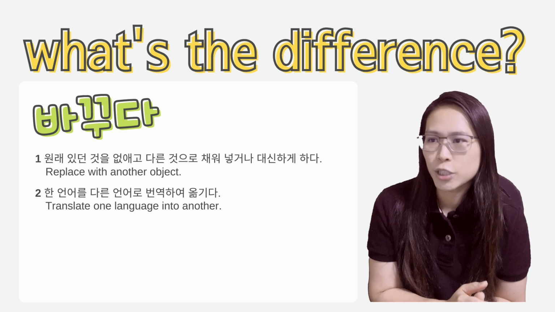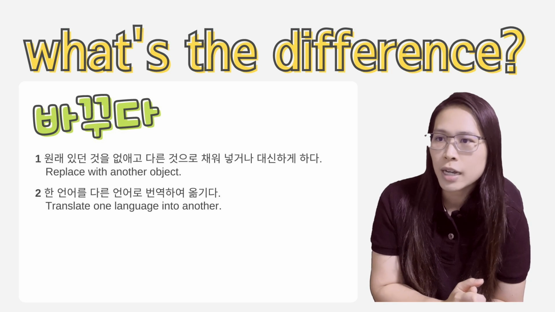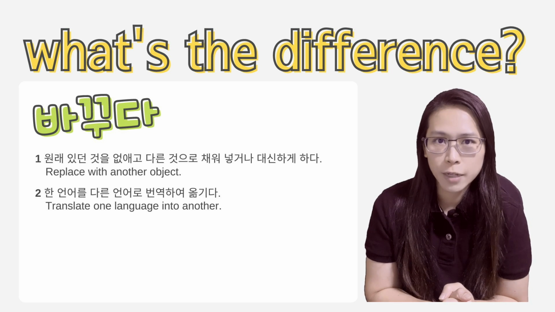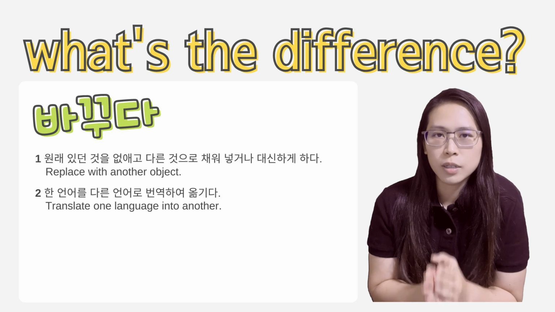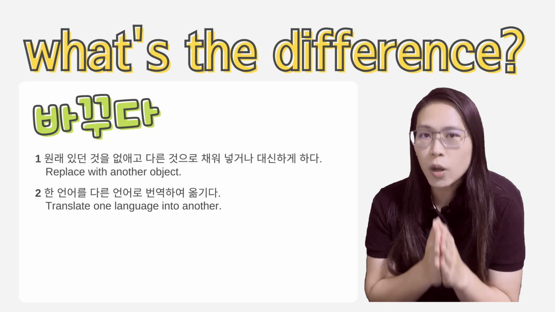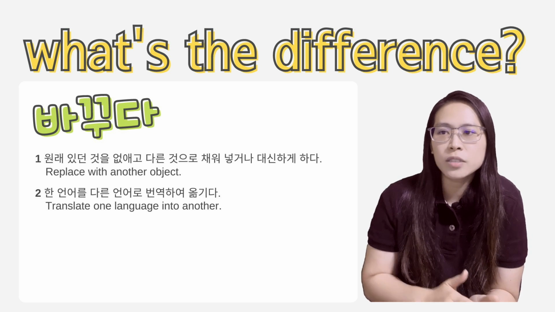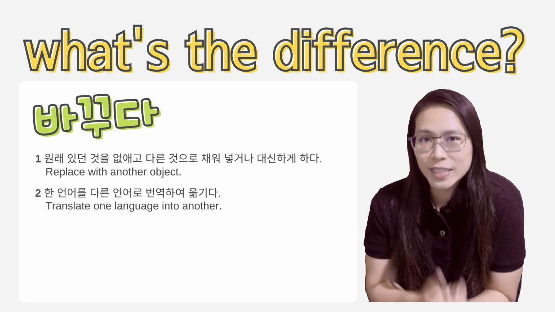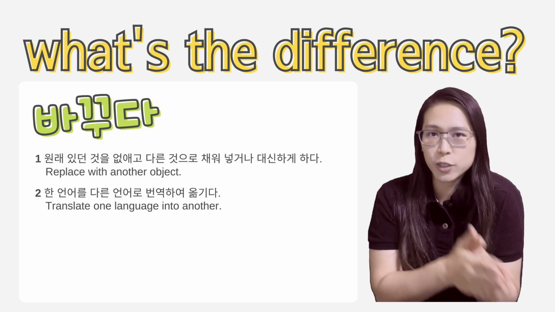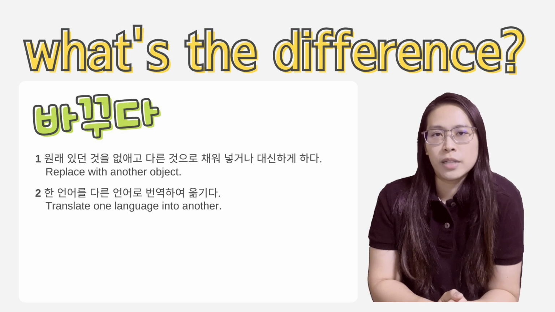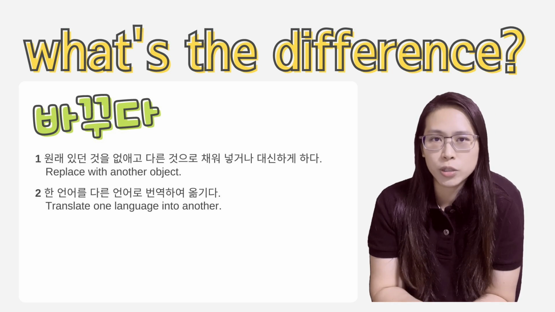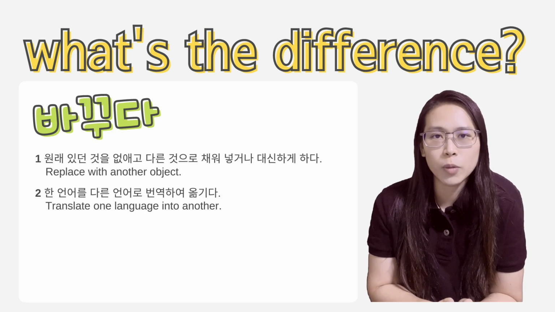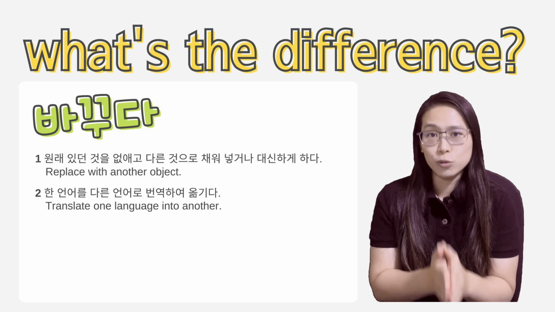Now, the second definition in the dictionary for 바꾸다: 한 언어를 다른 언어로 번역하여 옮기다. 한 언어를, one kind of language, 다른 언어로, to another language, 번역하여, to actually translate it or to change it or to move it to another language. Right? So you can say 언어 바꿔요, change the language. So one is to translate, or the other means to replace something with something. Okay, so that is 바꾸다.